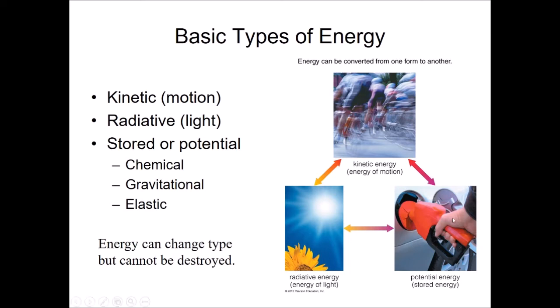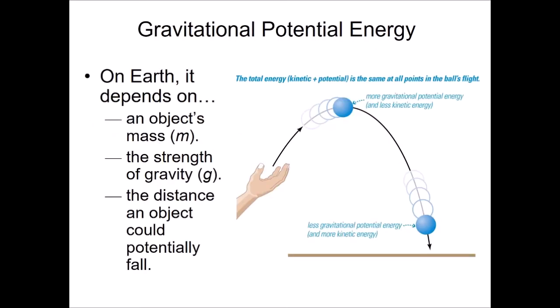The most common type of potential energy, the one that we'll talk about a bit in the class, is gravitational potential energy. If an object has the ability to fall, it has the ability to release energy. And the potential energy depends on how much mass an object has, the strength of gravity, which is G. We'll talk about that. Oh, actually, we did talk about that already.